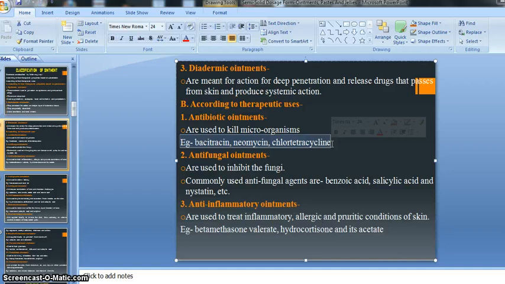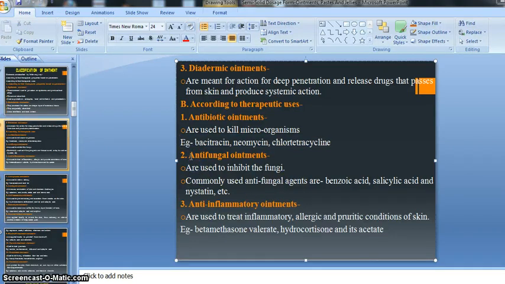chlorotetracycline, neomycin, and bacitracin. These are the active constituents, and they are available in ointment form. That's why they fall under antibiotic ointment. Bacitracin is an antibiotic kind of drug, neomycin is also an antibiotic, and chlorotetracycline is also an antibiotic, and these drugs are prescribed in ointment form. That's why it is called an antibiotic ointment.